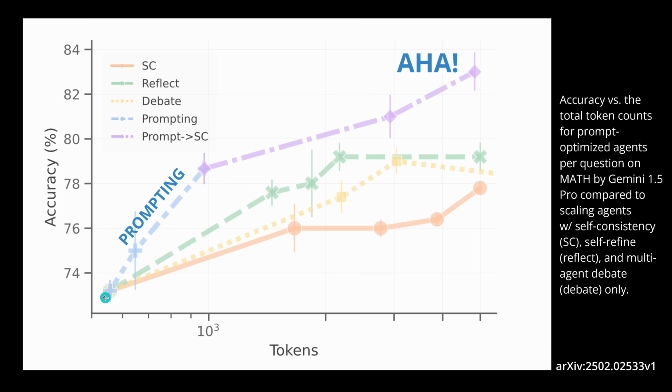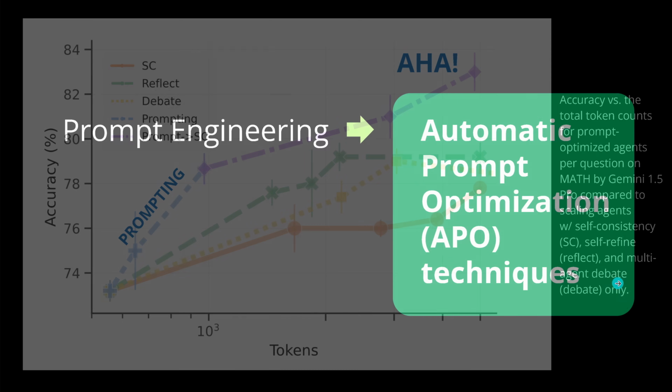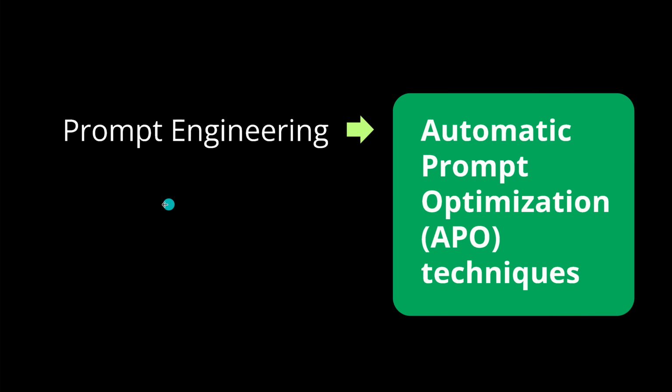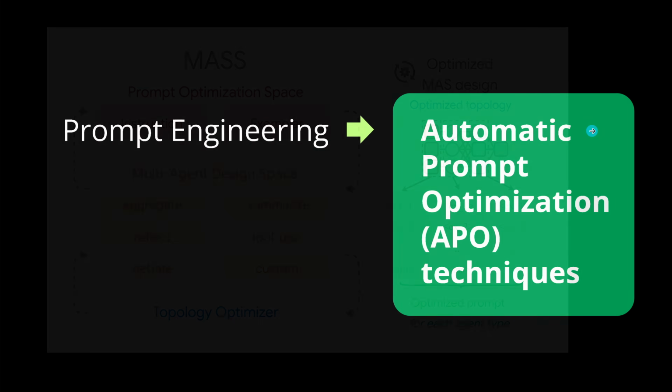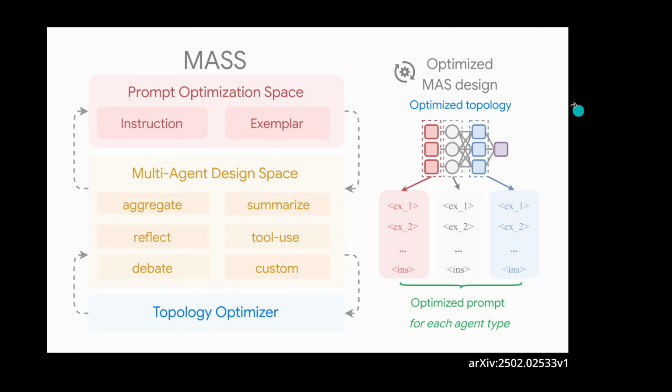Immediately I go from 73% to, I don't know, 79%, and then, yes, it increases. So this is the beautiful aha moment where they said, okay, so first step seems to be optimize here the prompt structure itself. So let's do this. And you might say, hey, we go with prompt engineering. Of course not. Hey, prompt engineering is so 2024. We go now with automatic prompt optimization techniques that are really, really advanced and beautiful.